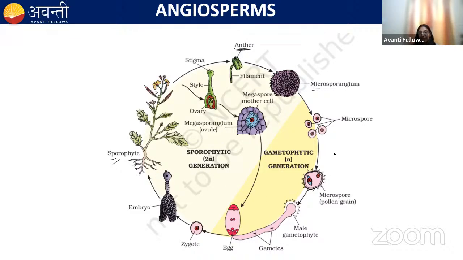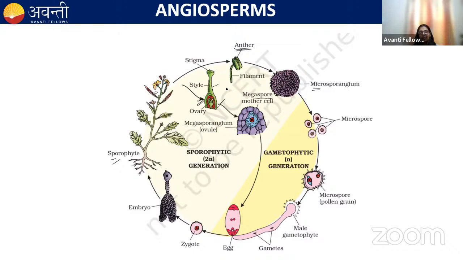And the pollen grains have 2 layers, the exine and intine, right? And a germ pore is present through which the pollen tube forms. And here there's the female reproductive organ: there's a stigma, the style, and the ovary, and the ovules are present. Inside the ovule, the nucellus is present. One cell of the nucellus gets differentiated into the megaspore mother cell. These megaspore mother cells undergo meiosis and produce haploid megaspores.